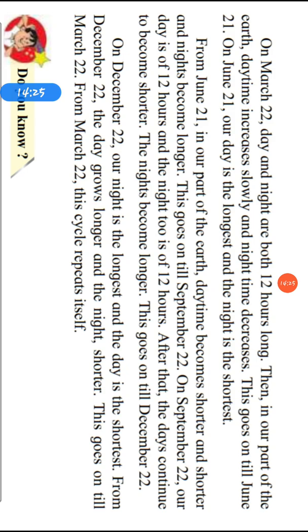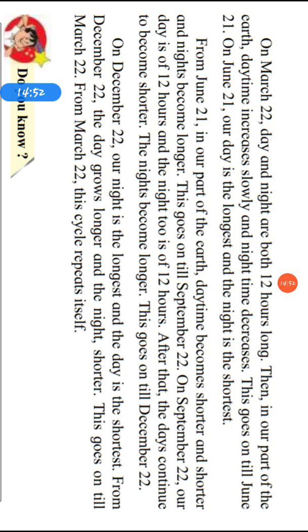That means from June 21 to September 22, in our part of the earth, daytime becomes shorter and shorter and the night becomes longer. On 22nd September, the day and the night have 12 hours each.